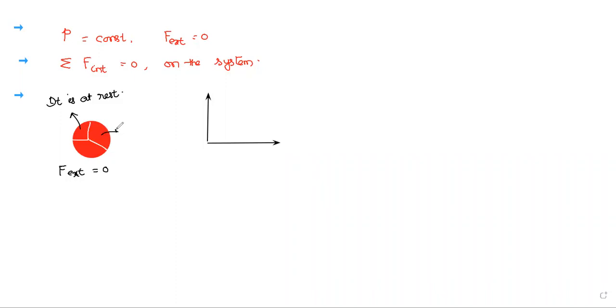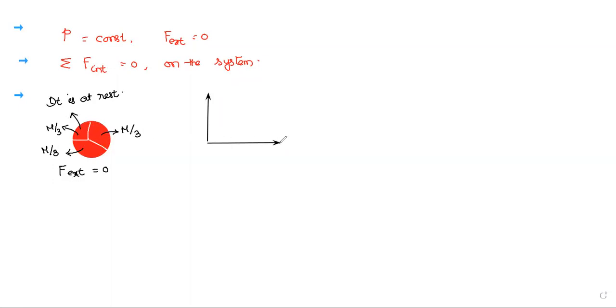This is the piece, let it be m by 3. This is another piece, also m by 3. Totally we are getting three identical pieces, each m by 3.